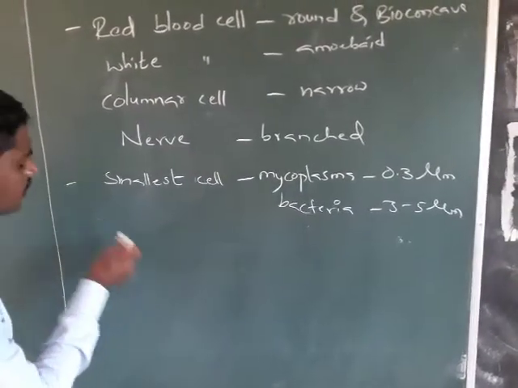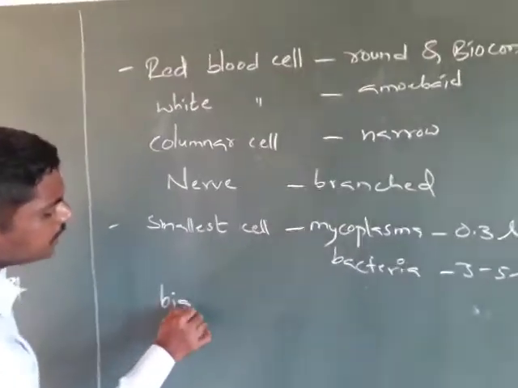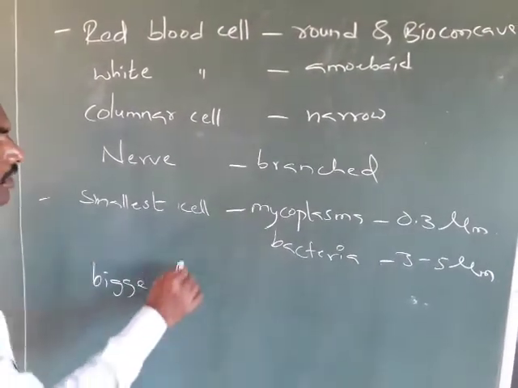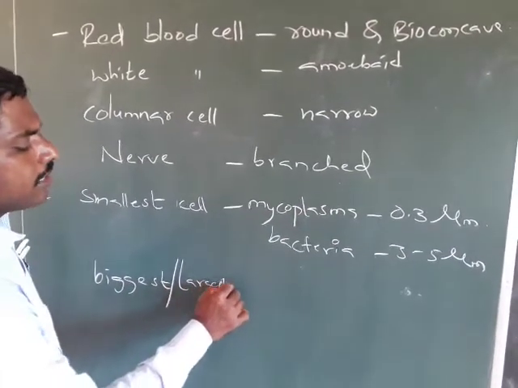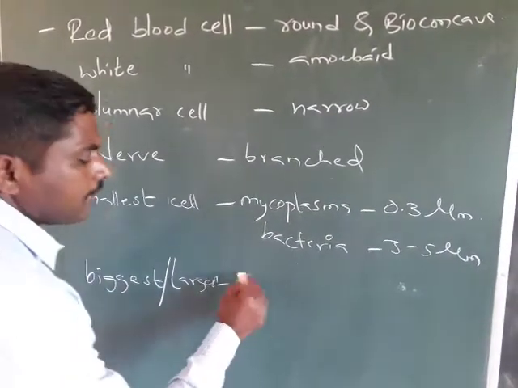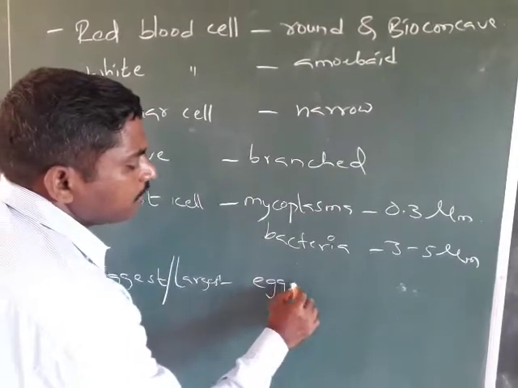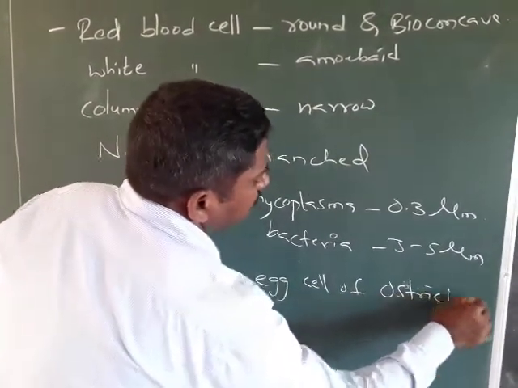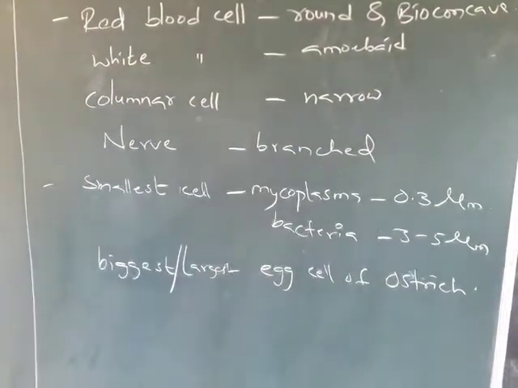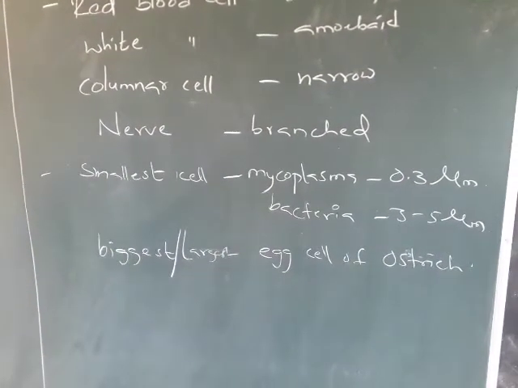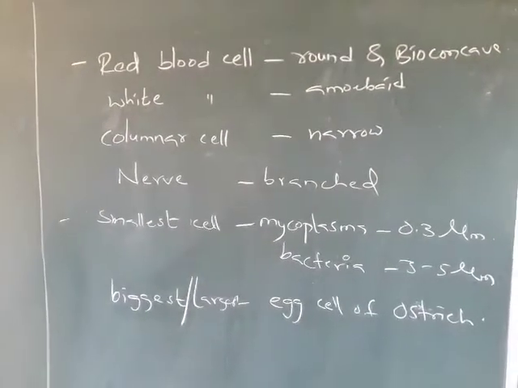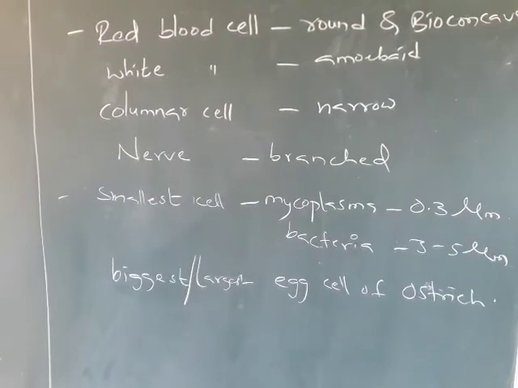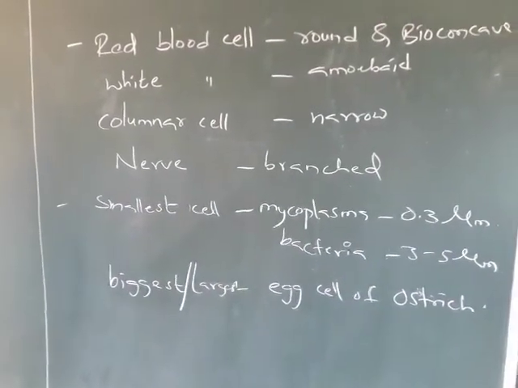And the largest cell is the egg cell of the ostrich. This is about the overview of the cell.